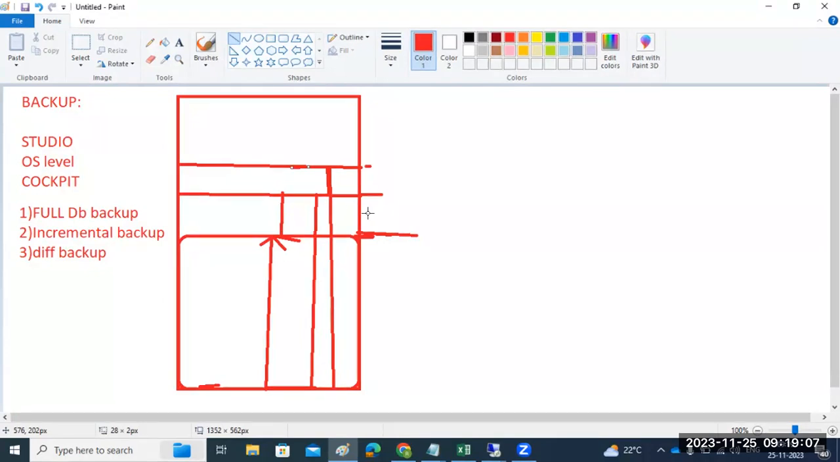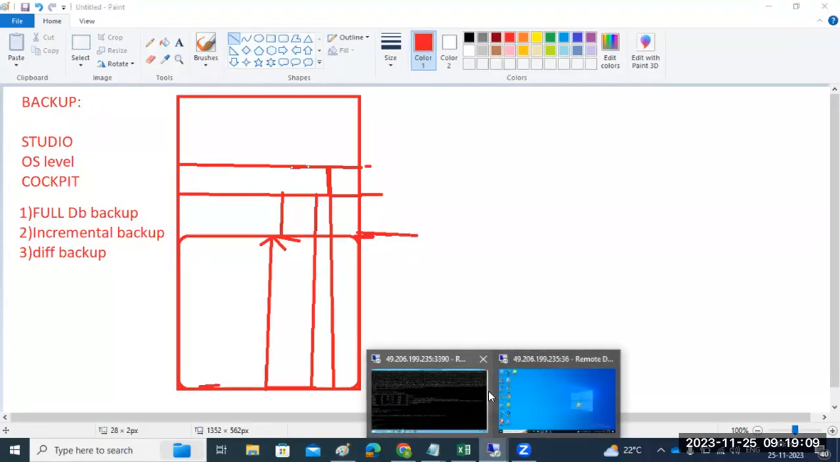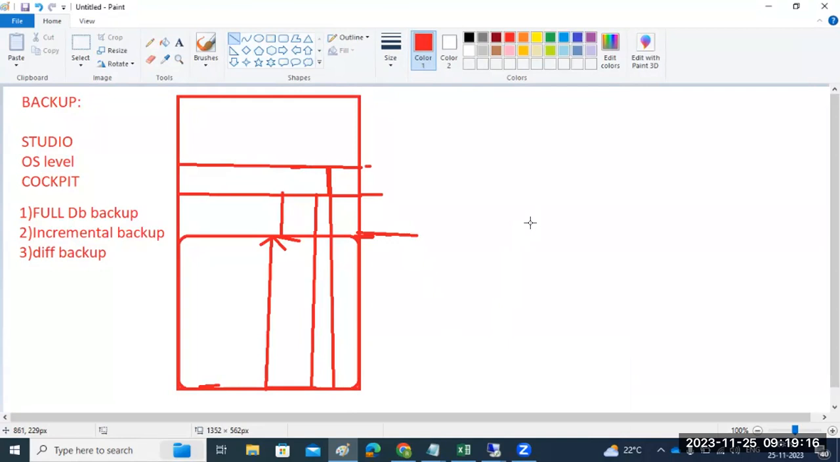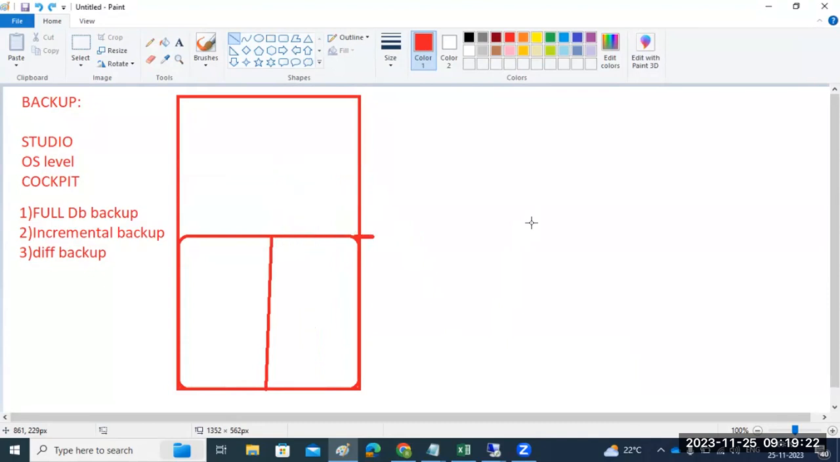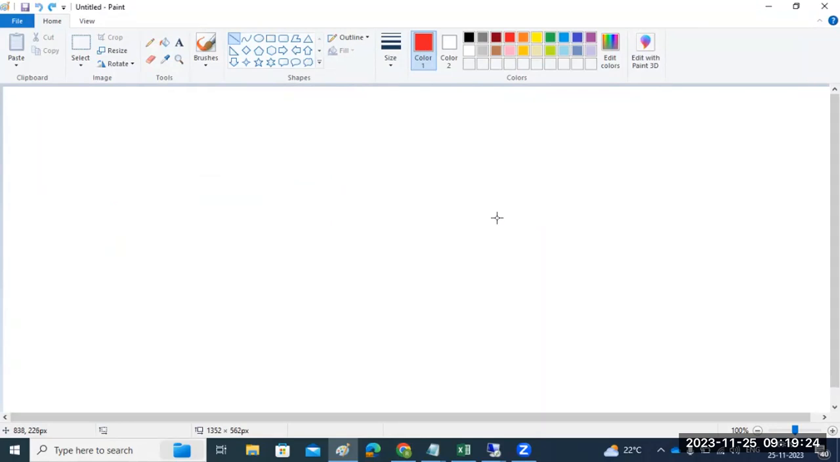So here we can take it out from HANA Studio. We can connect to HANA Studio and take the complete backup and the incremental backup. That I will show you. First of all, we'll discuss it theoretically, right? You got it, right? Complete database backup means this. So now let's talk about the incremental backup.